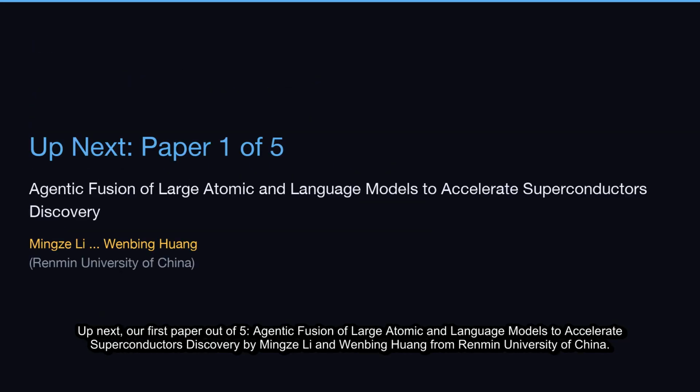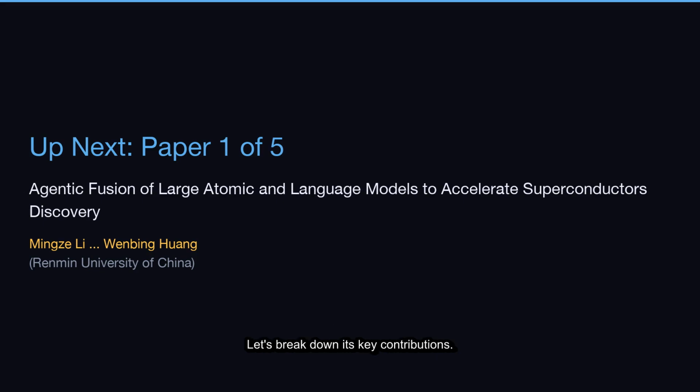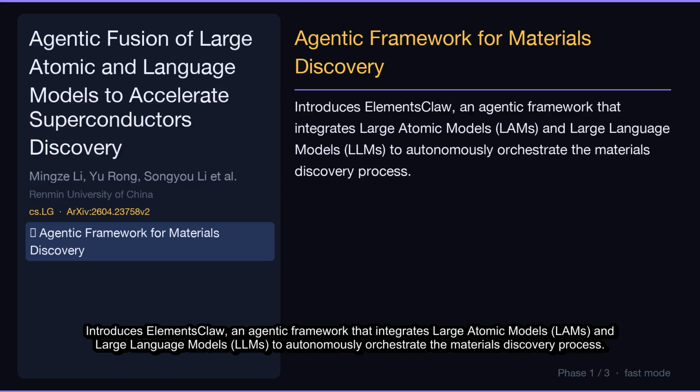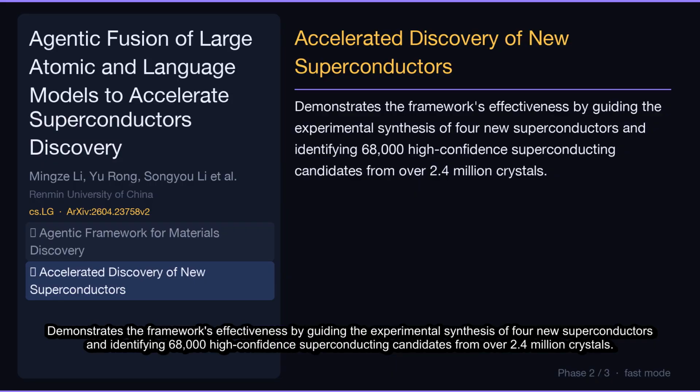Up next, our first paper out of 5, Agentic fusion of large atomic and language models to accelerate superconductors discovery by Mingzi Li and Wenbing Huang from Renmin University of China. Let's break down its key contributions. Introduces Elements Claw, an agentic framework that integrates large atomic models, LAMs, and large language models, LLMs, to autonomously orchestrate the materials discovery process. Demonstrates the framework's effectiveness by guiding the experimental synthesis of 4 new superconductors and identifying 68,000 high-confidence superconducting candidates from over 2.4 million crystals.